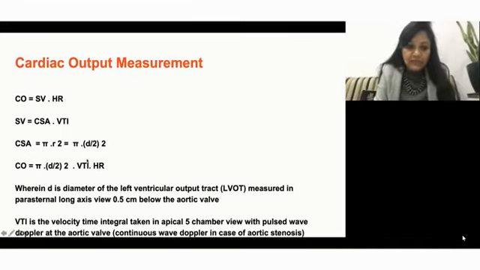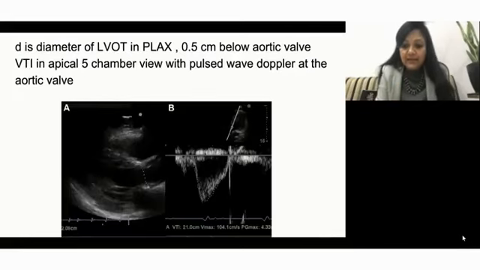Now how to determine this VTI? What is VTI? VTI is the velocity time integral, and it is actually the area in this spectral curve. And what does this indicate? This indicates how far the blood has traveled during this flow period. So this is very important, and what we have to do is trace this spectral envelope of this blood flow. How do you get this spectral envelope first?